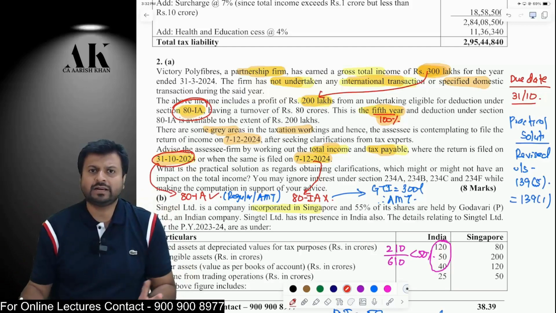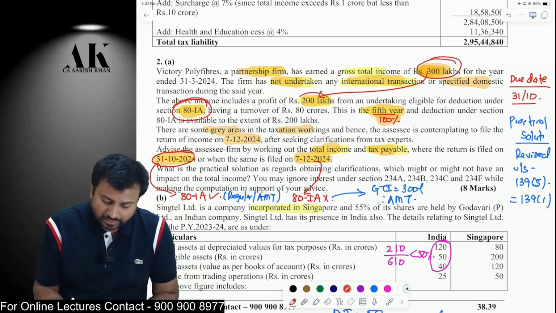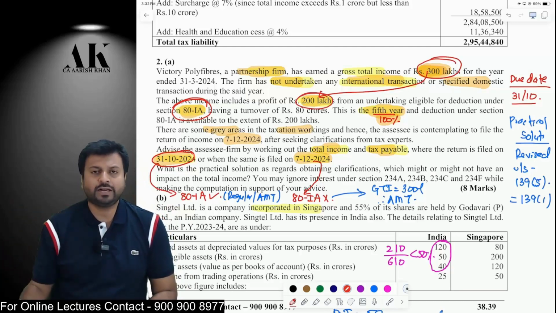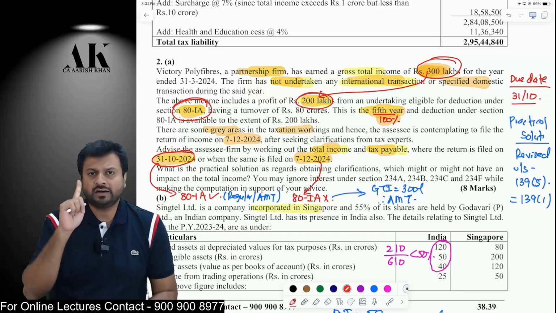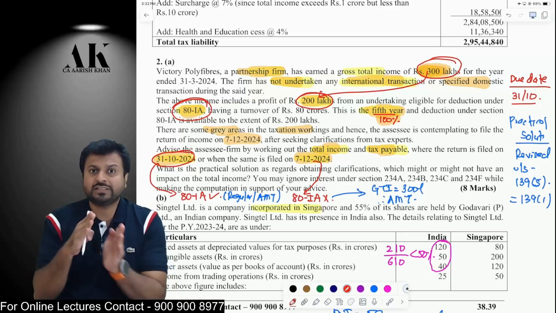And how will the assessee be computing the income? Listen carefully. The gross total income is 300 lakhs. Out of that, 200 lakhs will be allowed as deduction. 100 lakhs will be the total income. On 100 lakhs, tax will be 30%, plus 4% cess. Surcharge will not be imposed on the assessee, because surcharge is applicable to a partnership firm if the total income exceeds 1 crore rupees. In this case, it is exactly 1 crore. Therefore, this is the first calculation.